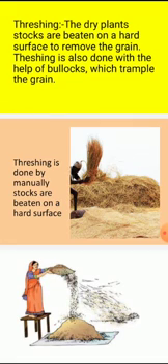We may observe that on the roads farmers spread paddy stalks, and when vehicles travel over them, the grains are separated. So simply, threshing is the process of separating grains from the stalks.